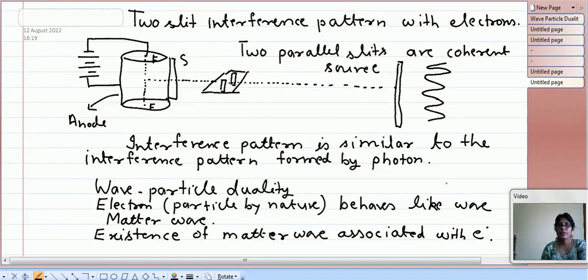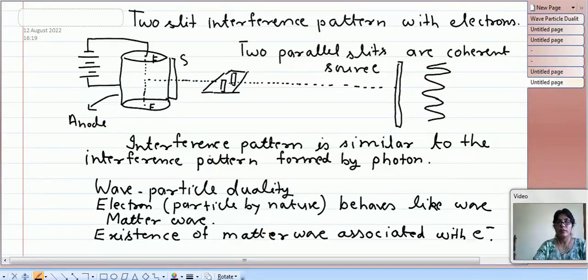Now in general we can say that if the particle size is very small, like electron or proton, then the wave nature is more important in comparison to the particle nature. And if the particle size is large, for example simple objects in our daily life, then the wave nature can be neglected and the particle nature is more important.